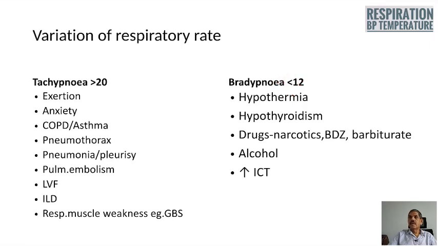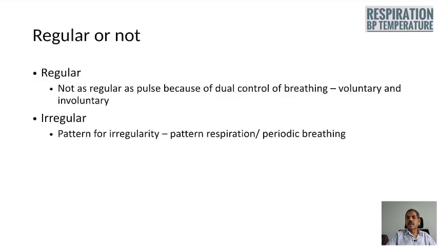Bradypnea is a rate of less than 12 per minute, and that is seen in hypothermia, hypothyroidism, drug induced like narcotics, benzodiazepine, barbiturate, alcohol, and increased intracranial tension.